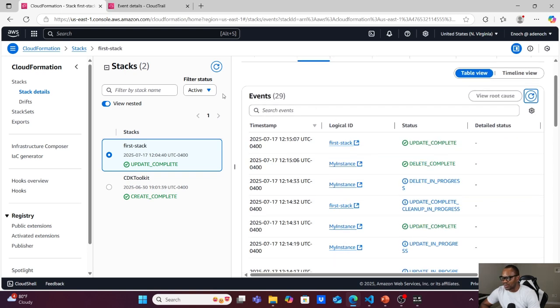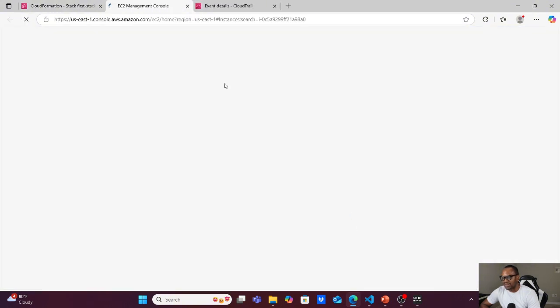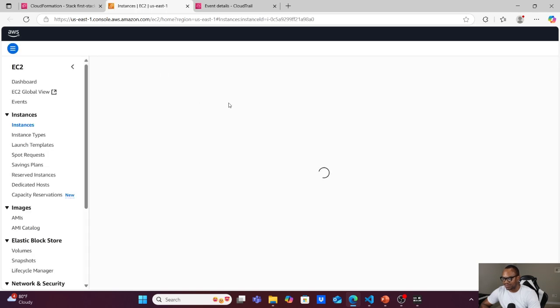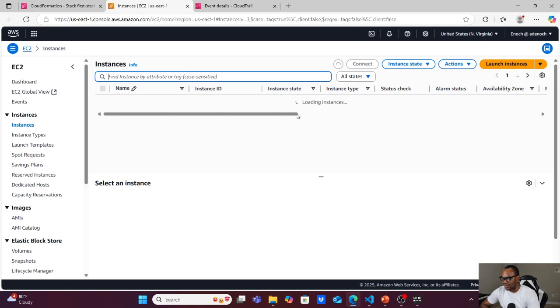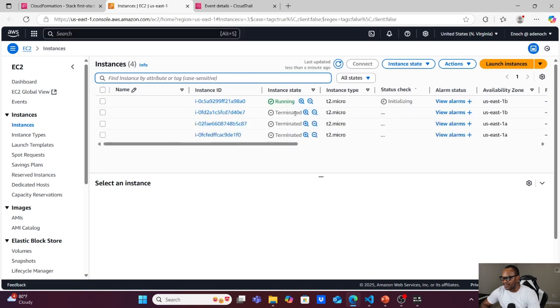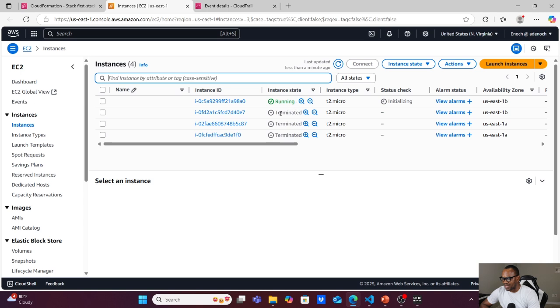So that's that. And if you click the link to the new instance that was created, you will see. Let me clear this filter so that we can see what's going on, and you will see we have a running instance, and we have a terminated instance. So this is the new instance that was created.